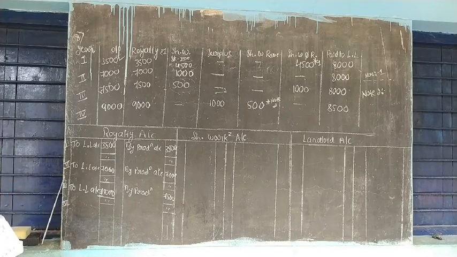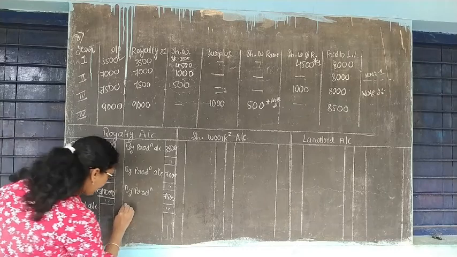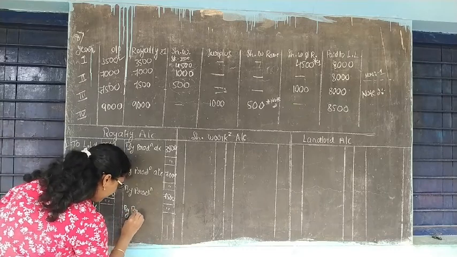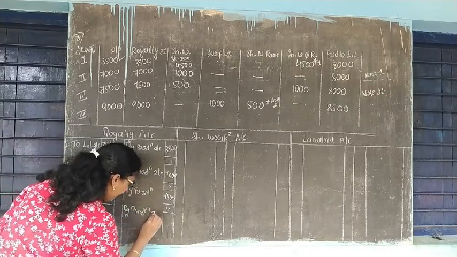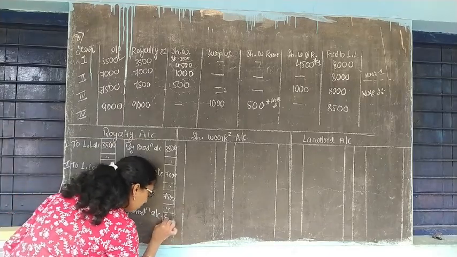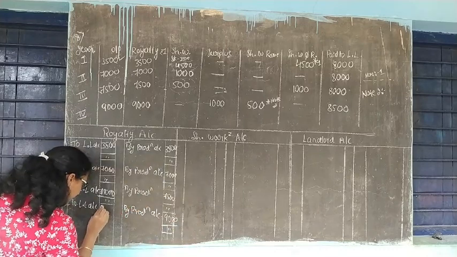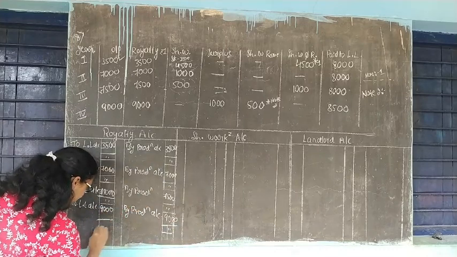And fourth year, to landlord account by production account. How much is the production for the last year? 9,000. Here 9,000.